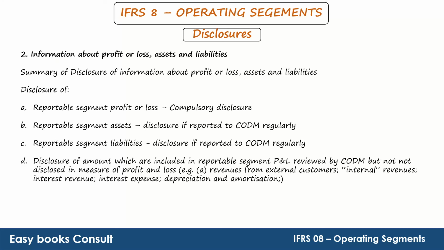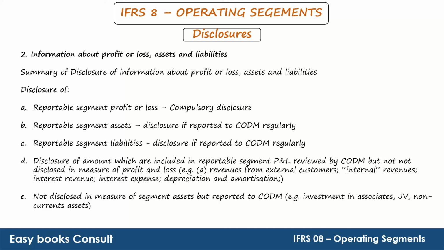And disclosure of amounts which are included in reportable segment profit or loss reviewed by the CODM but not disclosed in the measure of profit or loss. Example: revenue from external customers, internal revenues, interest revenue, interest expense, depreciation and amortization. Not disclosed in the measure of segment assets but reported to the CODM. Examples are investment in associates, joint ventures, non-current assets, etc.